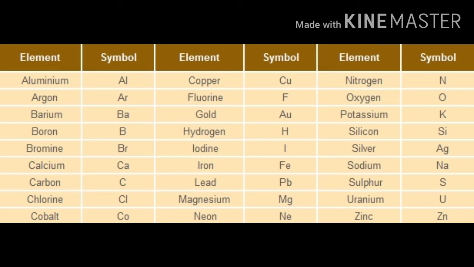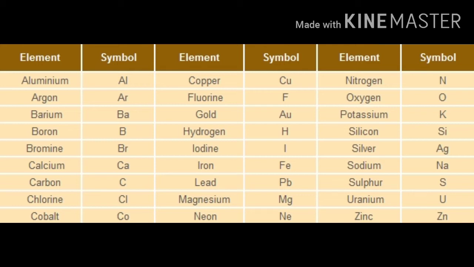Then lead, plumbum. Magnesium, Mg. Neon, Ne. Then nitrogen, N. Oxygen, O. Potassium, its Latin name is kalium, so it has the symbol K. Silicon, Si. Silver, Ag.